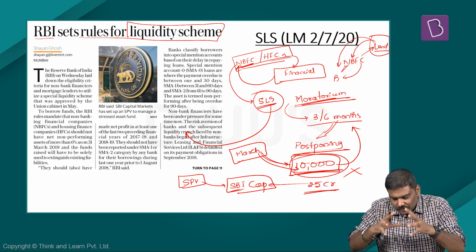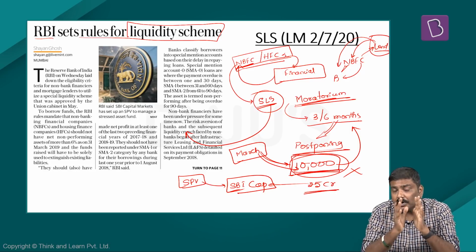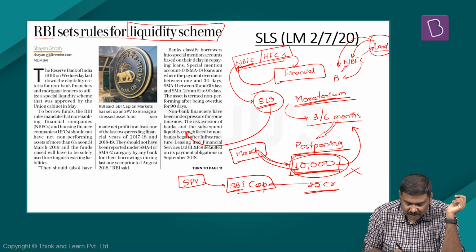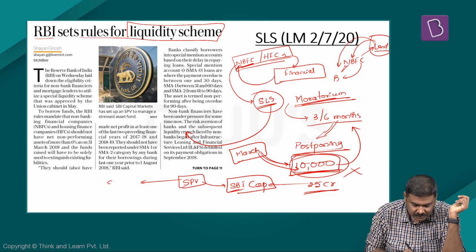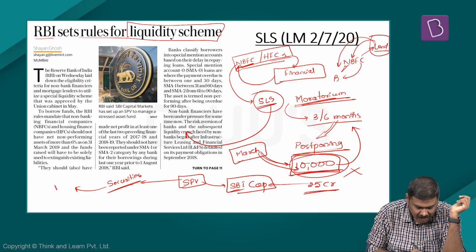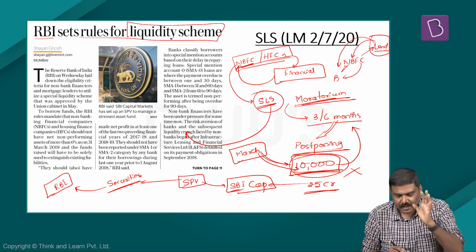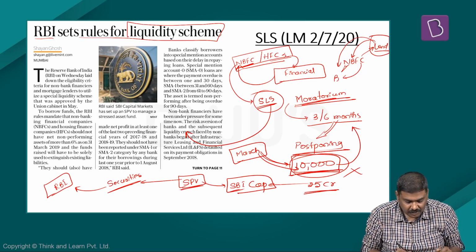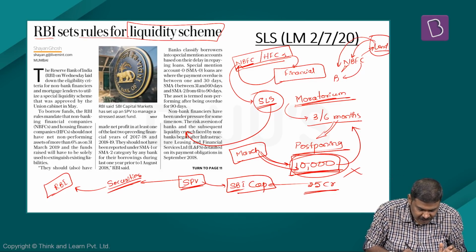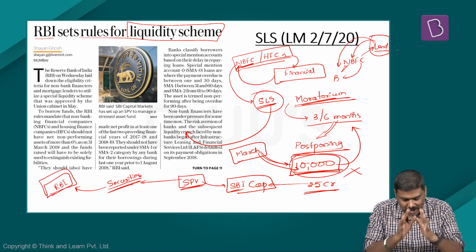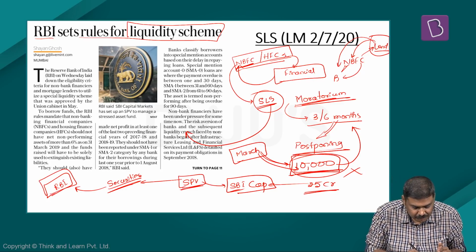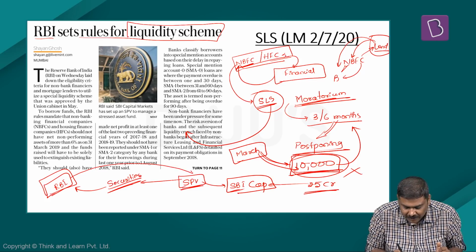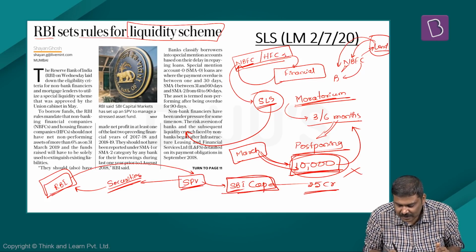Now what is the importance of this particular SPV? The importance is this particular SPV will be issuing certain securities which will be purchased by RBI. Follow the process here very carefully. This SPV will be issuing securities and these particular securities will be purchased by RBI. In essence, the money will be flowing from RBI to this particular SPV, which is SBI Cap.